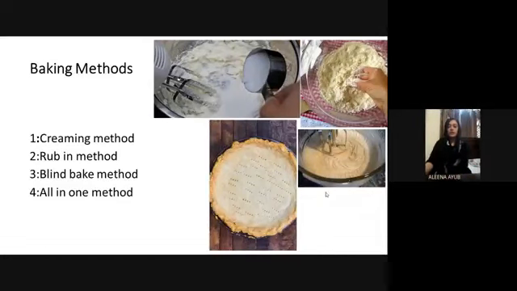So what are the baking methods? What are the methods we use to bake products? The first one is the creaming method, then the rub-in method, the blind bake method, and the all-in-one method. As in the first picture, you can see the creaming method. Now, what's the creaming method? In the creaming method, first of all, we mix the butter and sugar, or we beat them, to make a smooth, foamy mixture, and then we add the other ingredients to make a mixture.